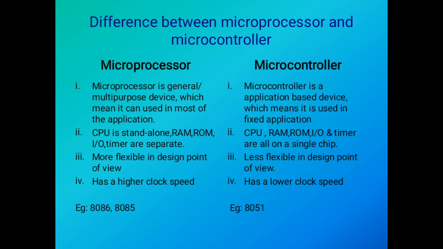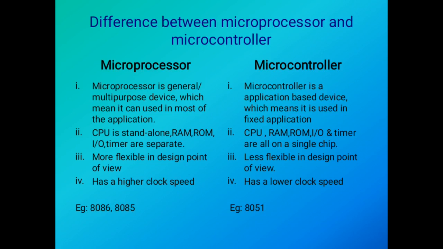Next point, in a microprocessor the CPU is standalone. RAM, ROM, IO, timer are separate. But in microcontroller, CPU, RAM, ROM, IO devices and timers all are on a single chip. Here microprocessor is nothing but CPU on chip and microcontroller is nothing but computer on chip. Microprocessor is more flexible, which means that we can change the size of the externally connected RAM, ROM, IO ports, etc. But a microcontroller is less flexible. That means it cannot be modified.